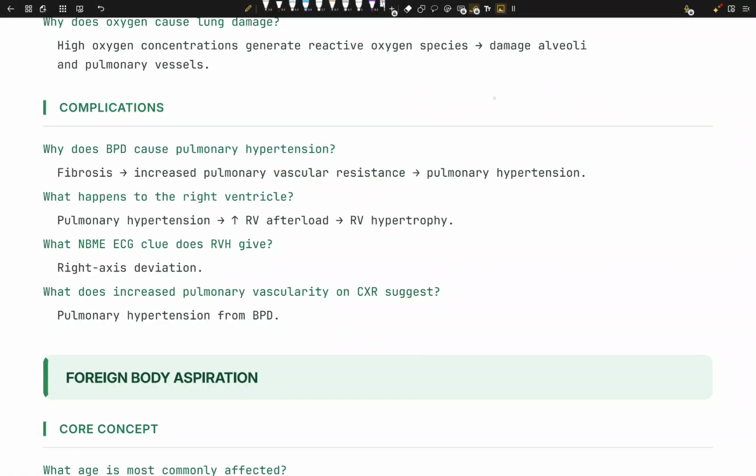It's harder for the heart. It's really tough for the right heart to push against this vasoconstricted lung. So what's going to happen? We're going to have pulmonary hypertension. Right ventricle afterload is increasing. What is afterload? Afterload is just the amount of work the right ventricle has to do to overcome so that the blood can be easily moved. This column of blood can be easily pushed. That's the afterload, right? Increased afterload means it's really tough for the heart to push the blood, right?